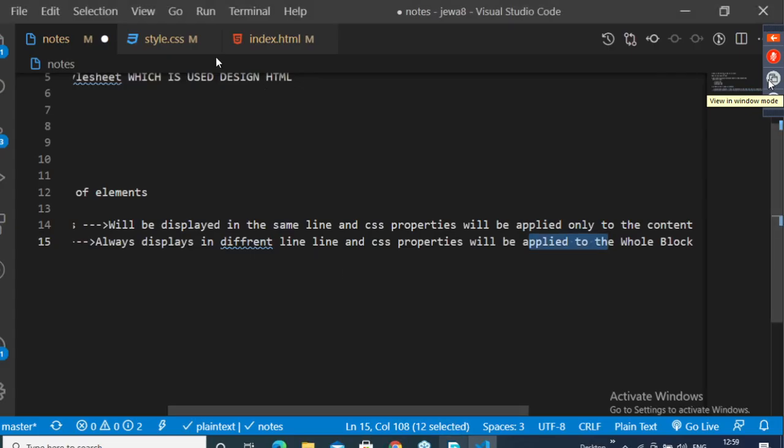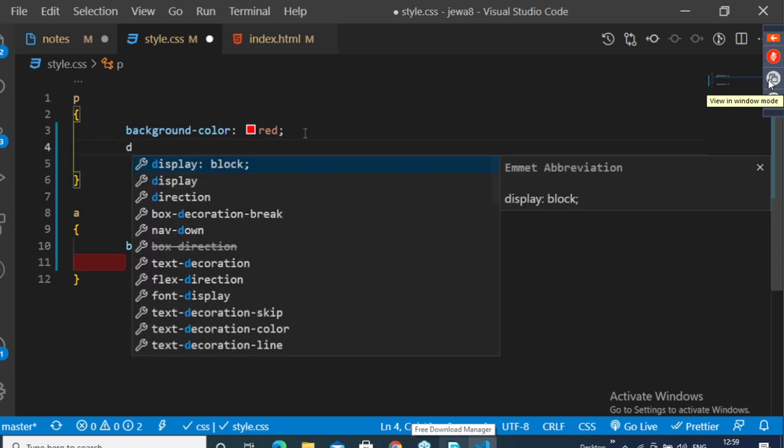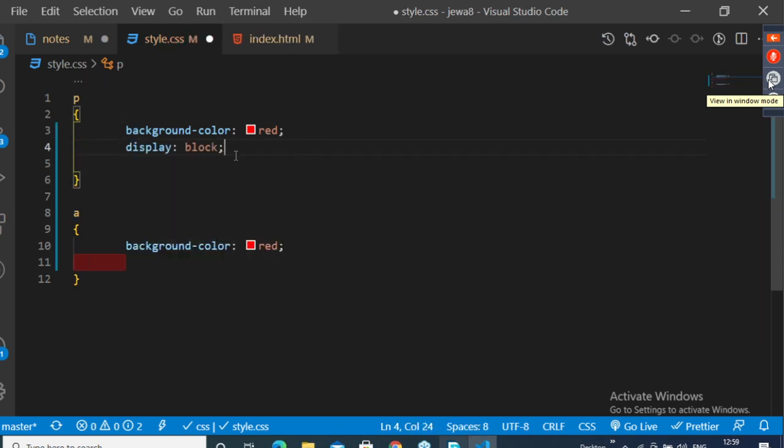So go back. There is a property, so I will use display block. See, display block. So tell me, if you pass display block, will there be any changes to this paragraph? Already it is a block level element only, right? Will it change the behavior?